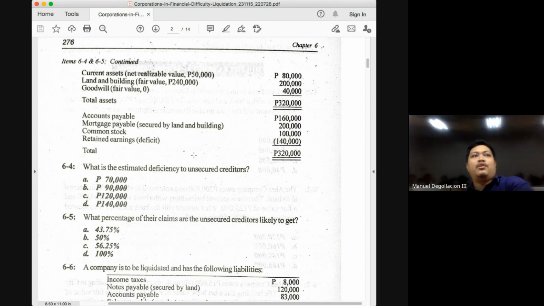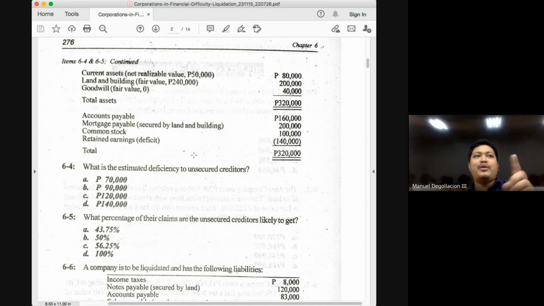Okay, the free asset was the 50, class. Then the 40 was the additional free asset. Okay, but there's also an item you have to always deduct from your numerator, class. And that is the payment to your unsecured creditors with priority. So before you compute the recovery rate, deduct first the amount to be paid to your unsecured with priority. Why should you allocate an amount already for unsecured with priority? Because as the name suggests, class, it is with priority. And how much will they get? 100% or full value of their claim.